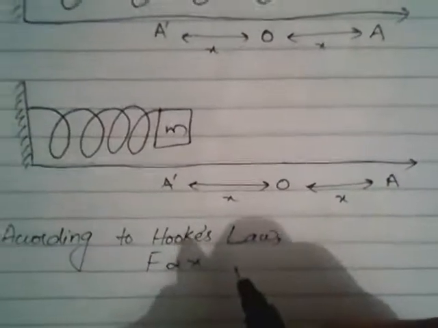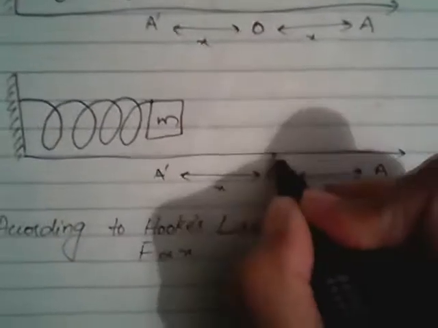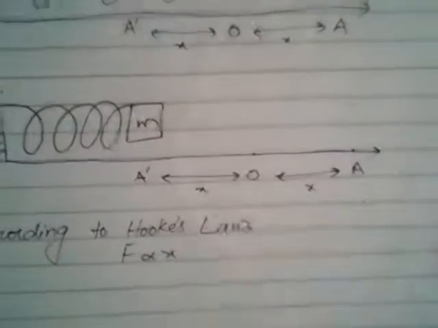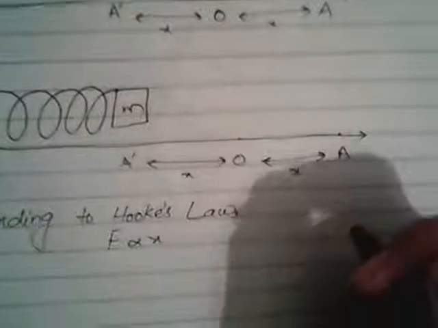It has only motion, so it has kinetic energy. After reaching this point, due to inertia, the mass again goes back to point A. And at point A, the potential energy is again the maximum. So it just vibrates to and fro about its mean position, which is O.